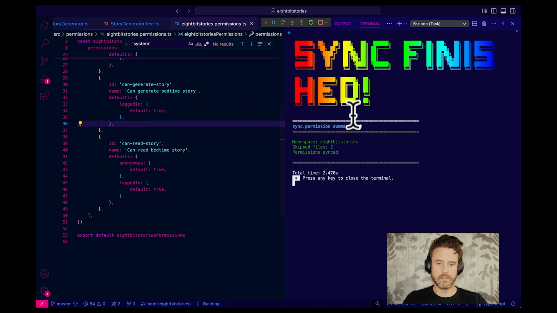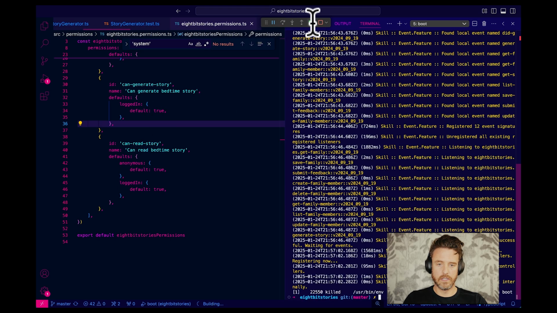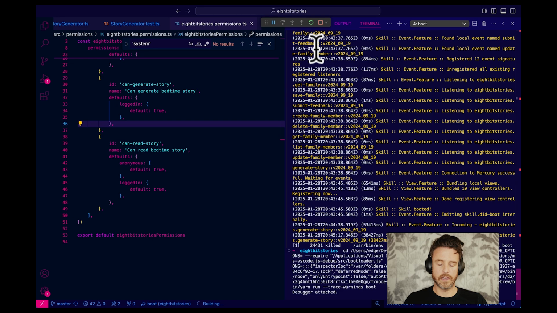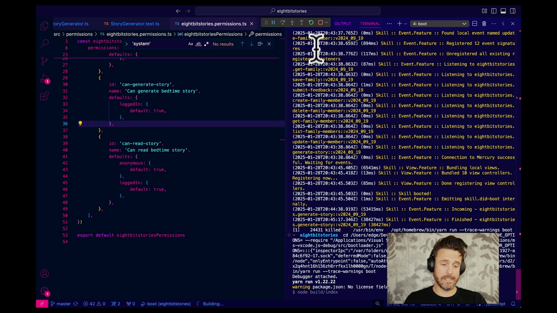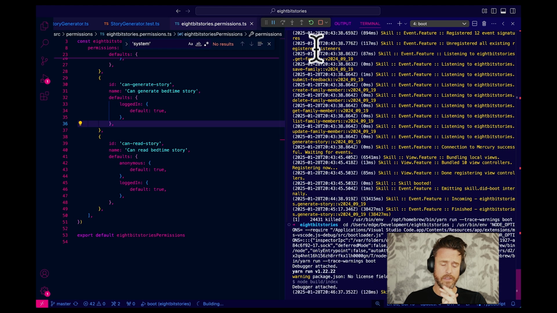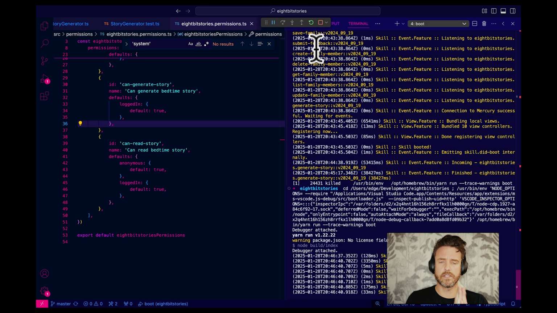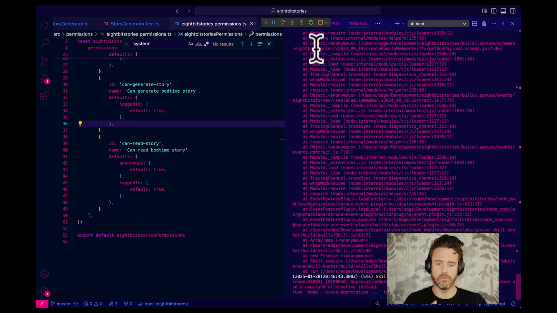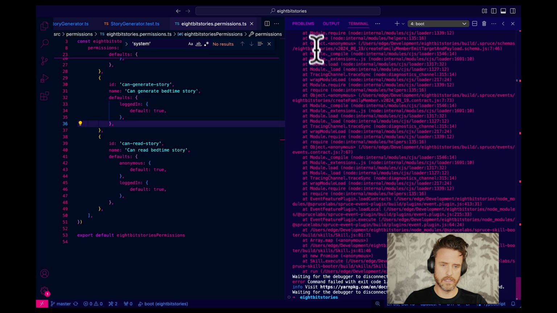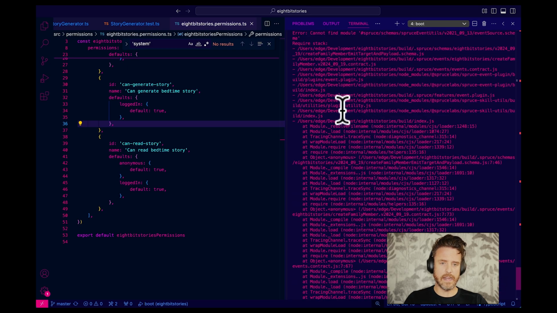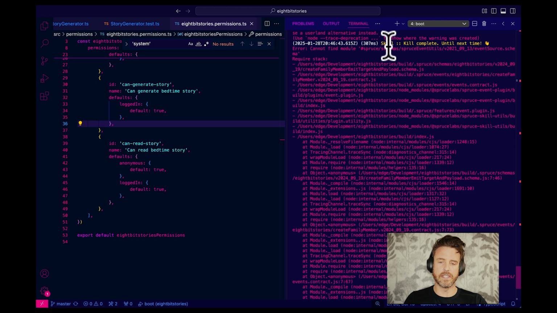All right, let's restart. So I should just be able to refresh that view because it's on the read skill view. Okay, cannot find module hash spruce. So that just means the build wasn't done yet after we did a sync on all those events. So I'm going to hit Command U to run that again.